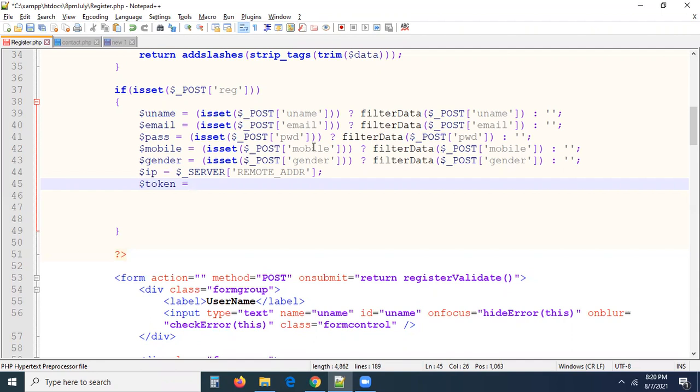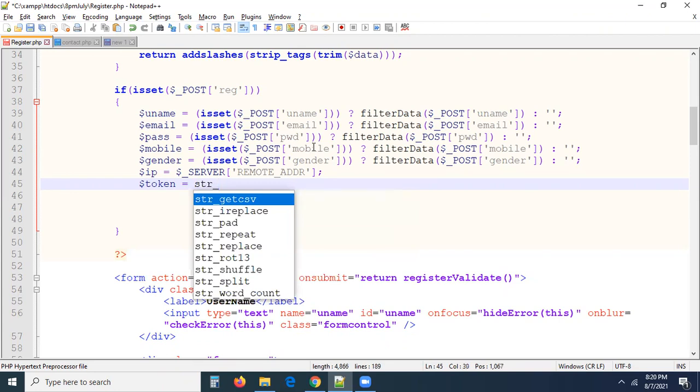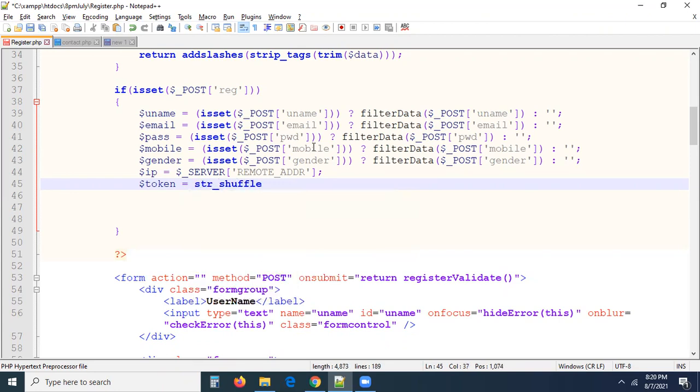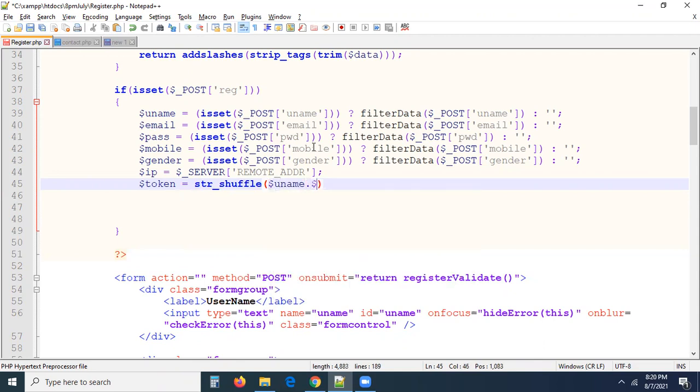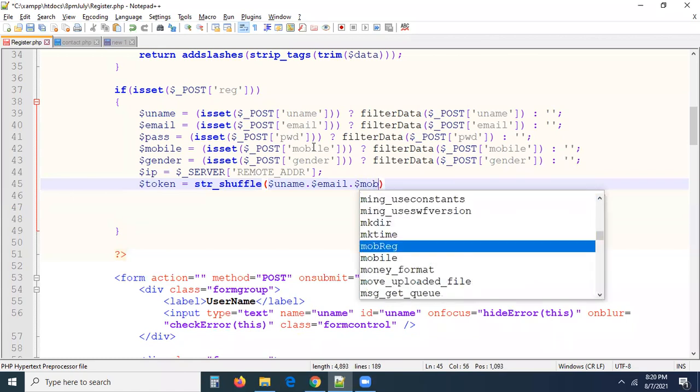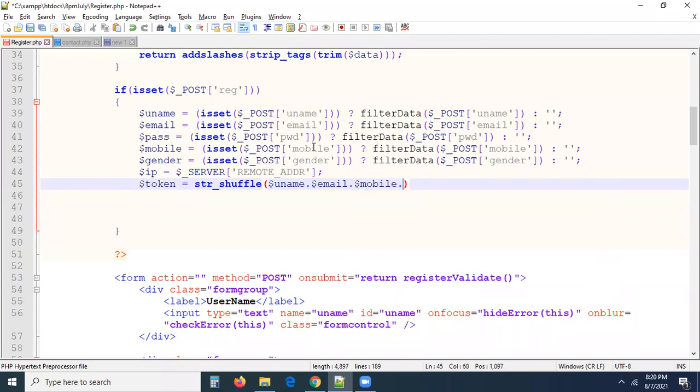So for this, what I want to do, let me take one thing, str_shuffle. It is a method, do you know? I want to generate the uni ID token with this shuffle. For every user, I want to generate something different. So I'm taking $uname, concatenate $email, concatenate $mobile, concatenate the current time. Can you see what I am doing here? Anybody guess what exactly this is?